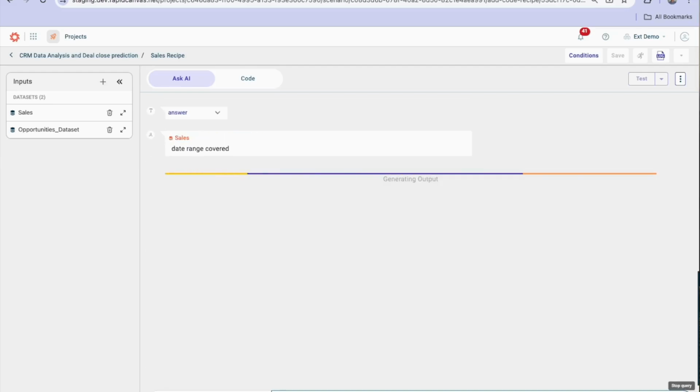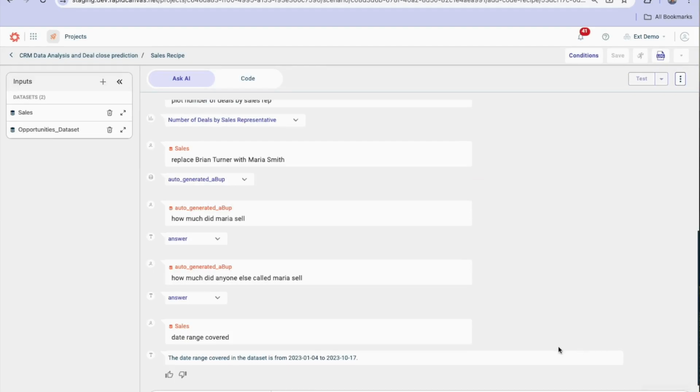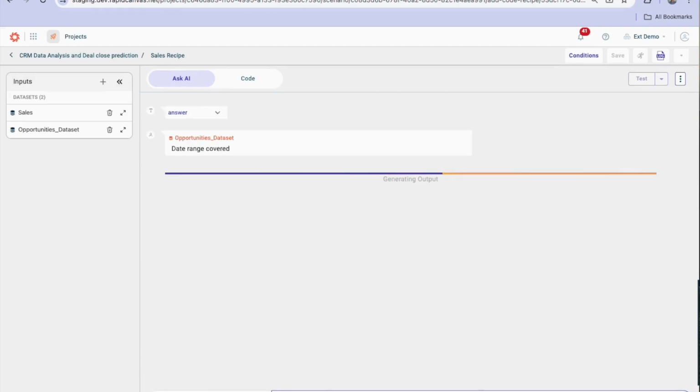And I can now ask, firstly I want to ensure the date ranges are covered so that they match the same period. Actually, if I went on to build the model, you'd find that the date range is quite important. I need to have the opportunities aligned with the sales period when those opportunities actually close. So old ones that don't close and new ones that haven't closed yet skew my results.